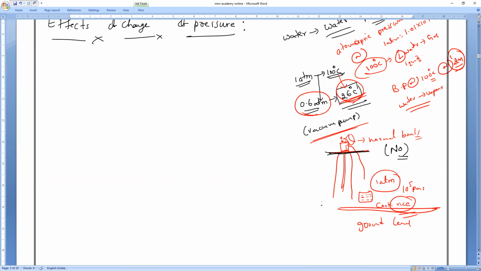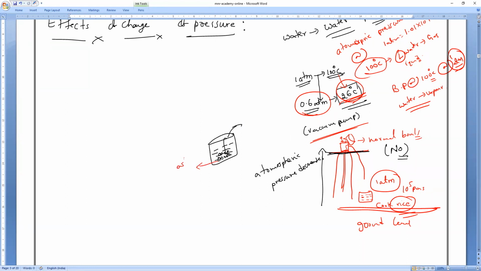Because if you keep on going above from the ground, does atmospheric pressure decrease or increase? Atmospheric pressure decreases. So, for example, Mr. Lingesh kept 5 liters of water with some amount of rice. Understand, Mr. Lingesh? Now what will happen if you try to cook above the hill with normal bowls? The water will evaporate fast. Instead of preparing rice, you will get ash.